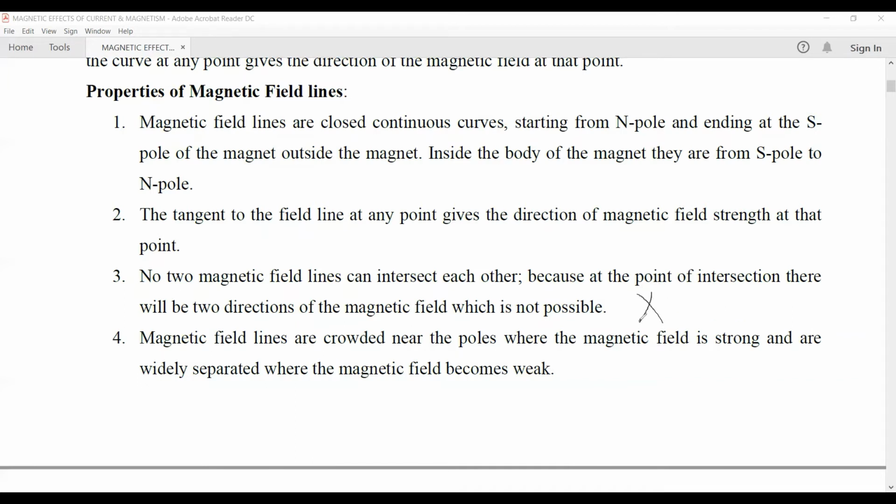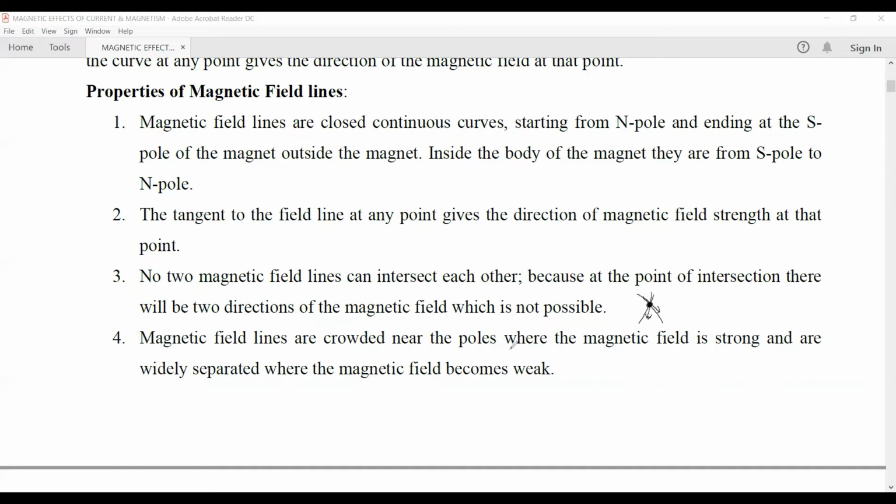Let these be the two magnetic field lines. At the point of intersection, we can draw two tangents, one to this line and the other to the other line. And what is the tangent giving? The tangent gives the direction of the magnetic field line. So at the point of intersection, we can draw two tangents. Two tangents means two directions of the magnetic field lines, which is not at all possible. So that is why two magnetic field lines can never intersect each other.